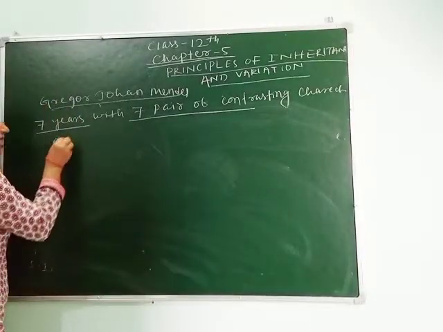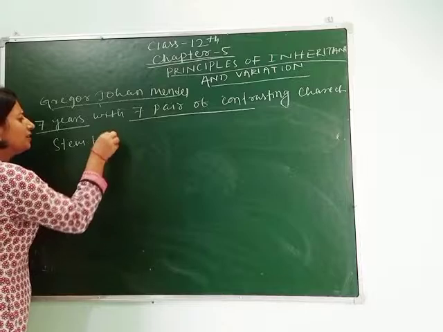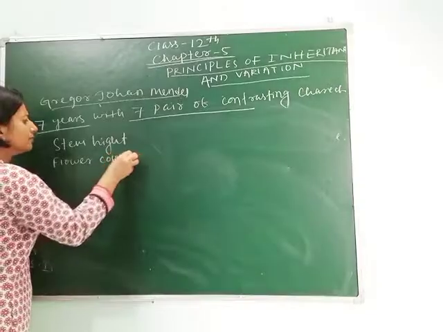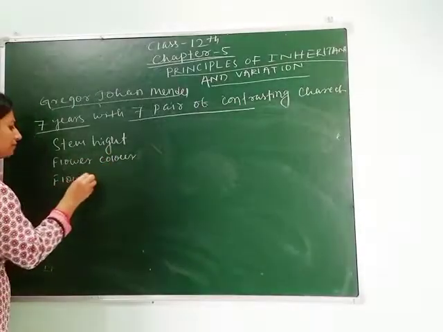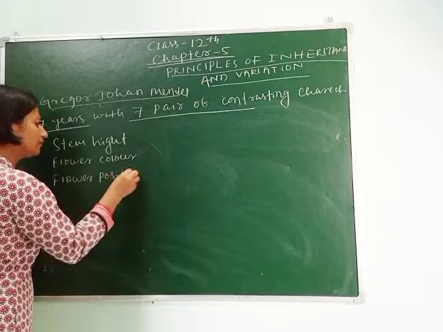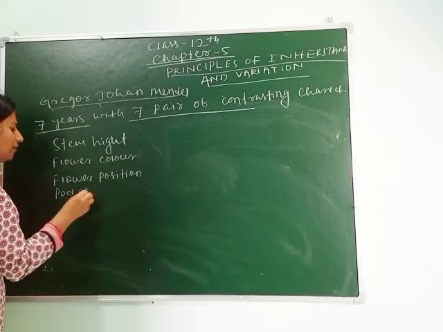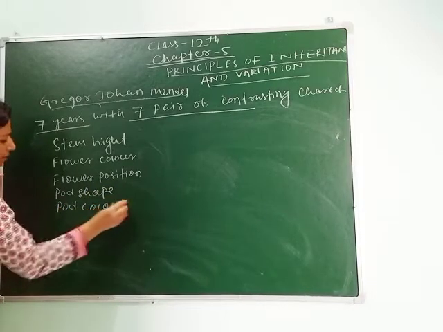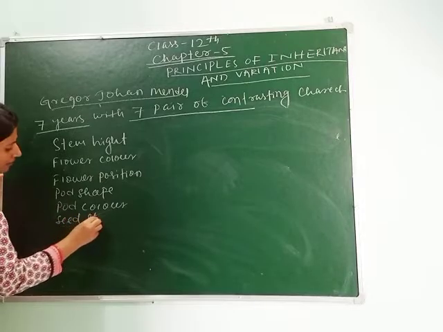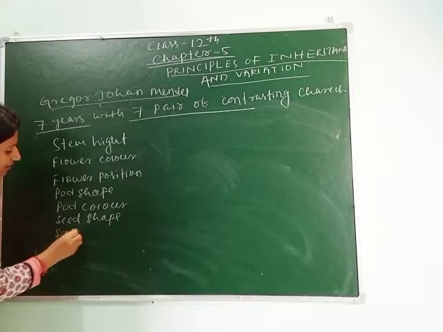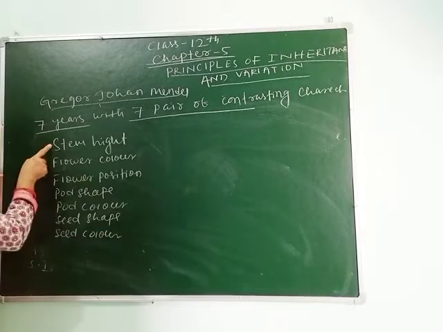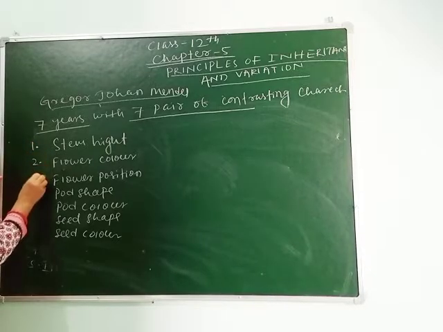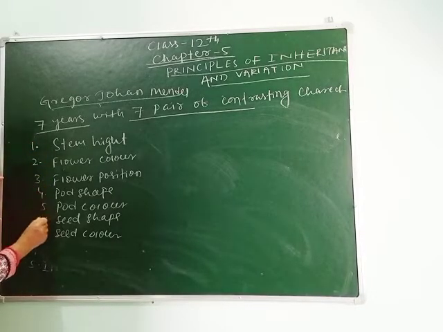Like stem height, flower color, then flower position, then pod shape, pod color, seed shape and seed color. 1, 2, 3, 4, 5, 6, 7. So this is the first character, second, third, fourth, fifth, sixth, seventh.